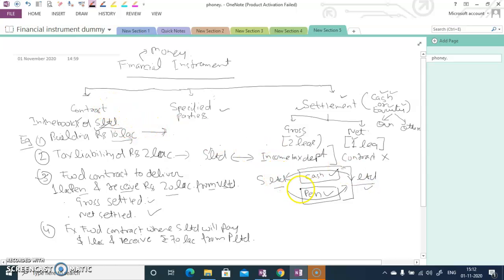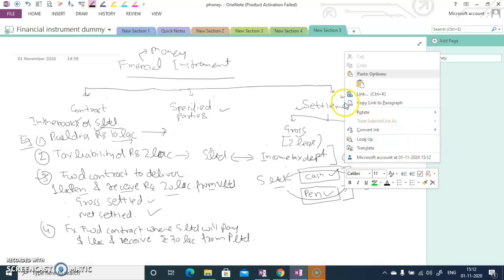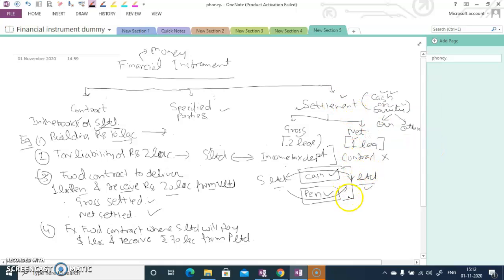First condition, yeah, the contract is there. That is a forward contract. So the first condition is satisfied. The second condition is also satisfied. But the third condition is not satisfied because the second leg is not getting settled in the form of cash or in equity. So it's not a financial instrument. So here I have covered the example of the gross settlement.